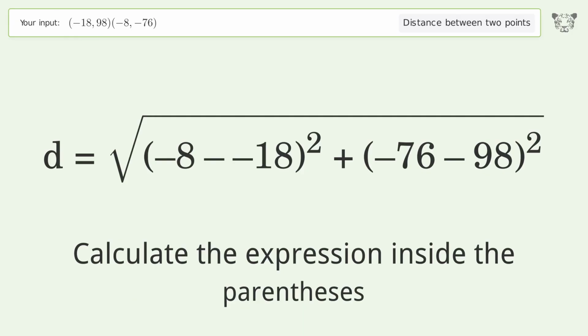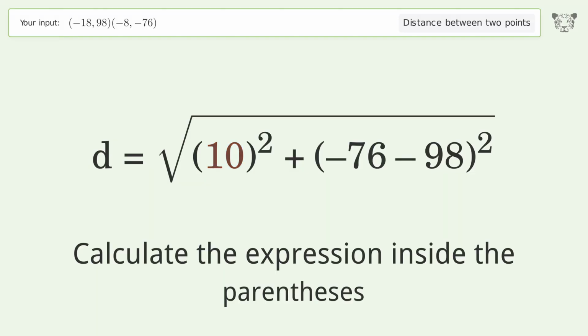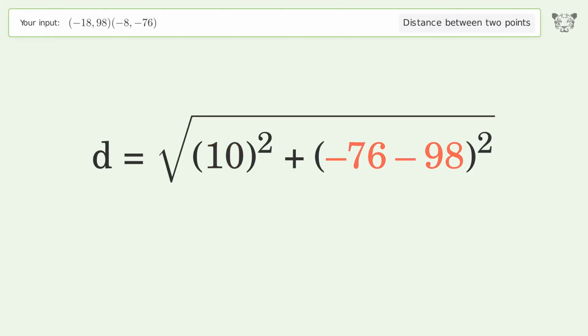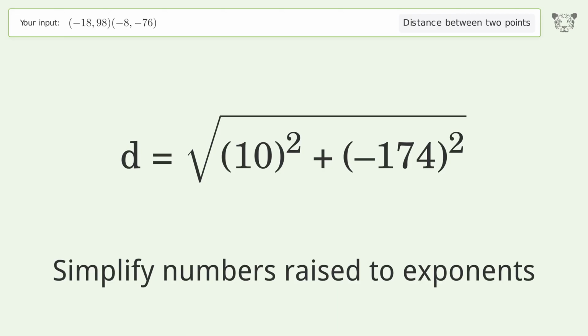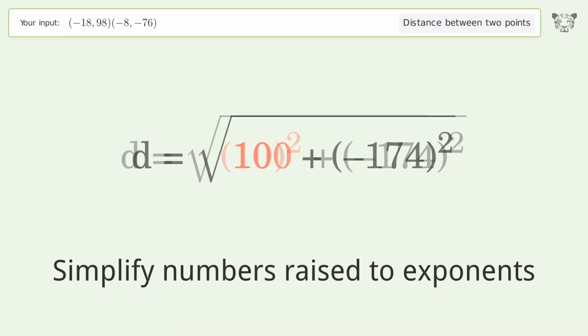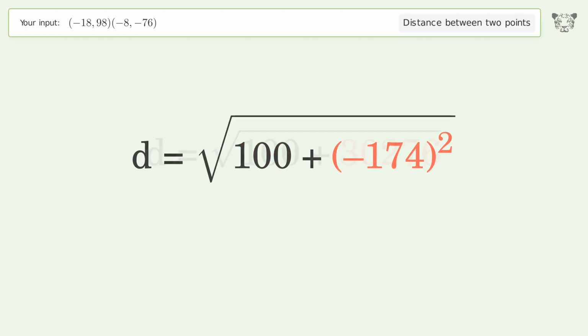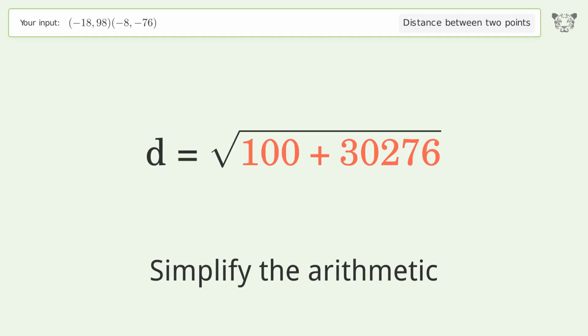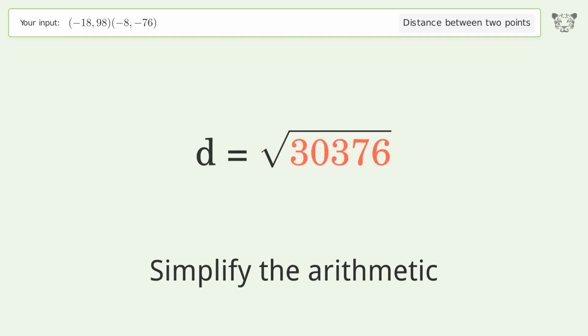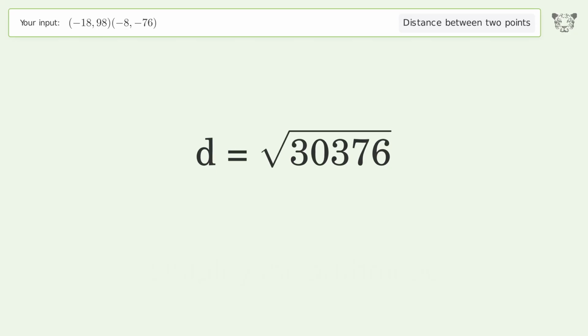Calculate the expression inside the parentheses. Simplify numbers raised to exponents. Simplify the arithmetic. And so the distance between the 2 points is the square root of 30,376, or 174.287.